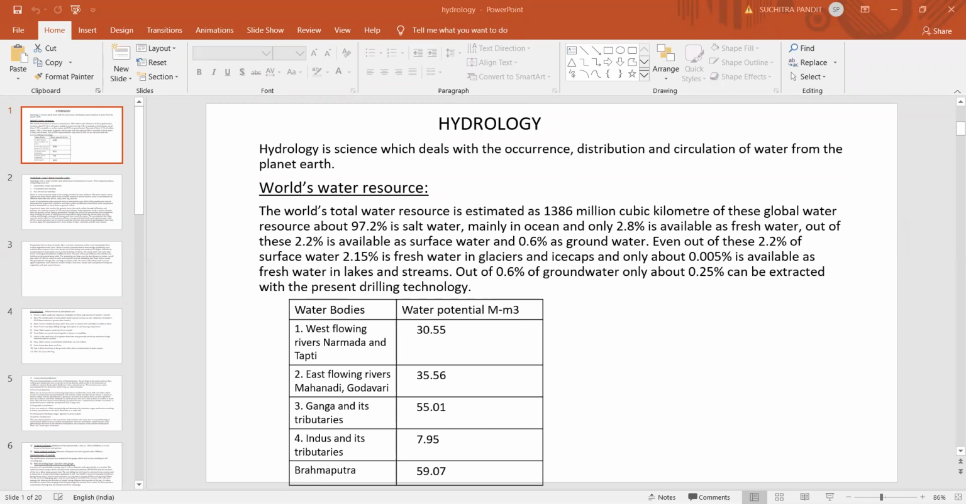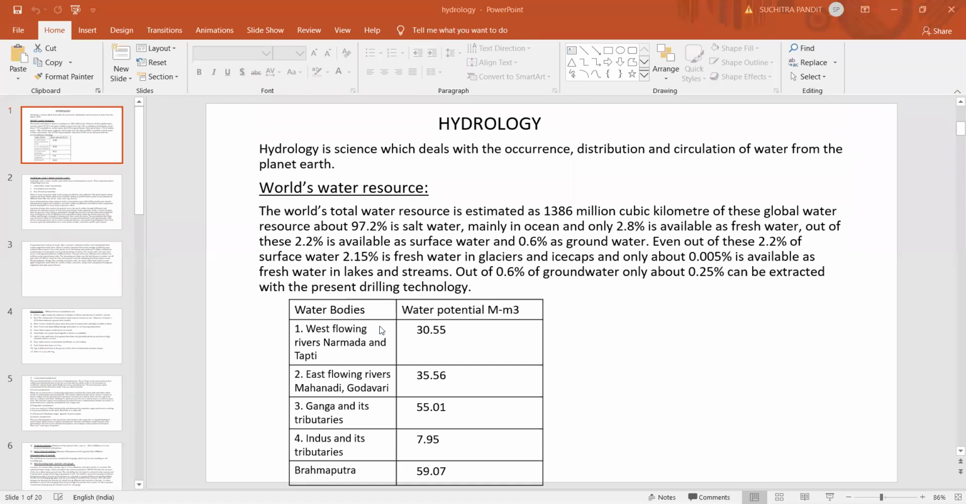This table gives the total water potential in our country, in India. We have major rivers flowing in our country. Our country is surrounded by oceans on three sides. On the west side we have the Arabian Sea, on the east side we have the Bay of Bengal, and at the bottom we have the Indian Ocean.